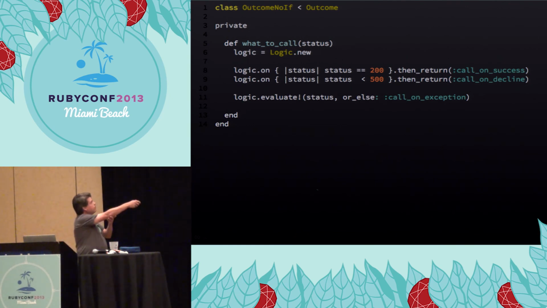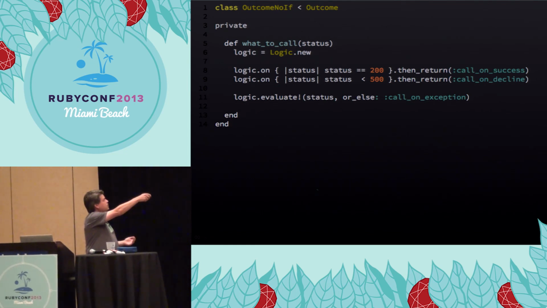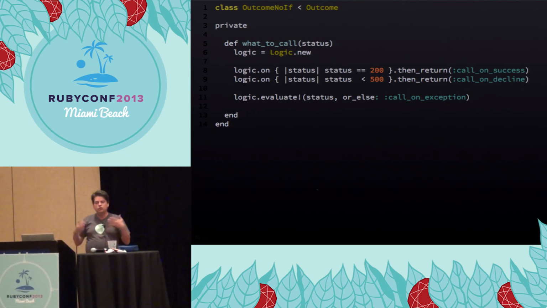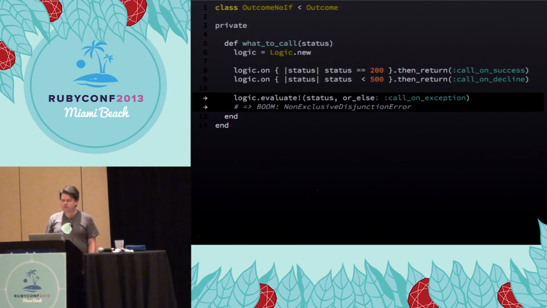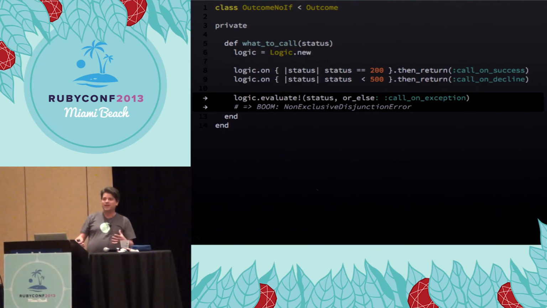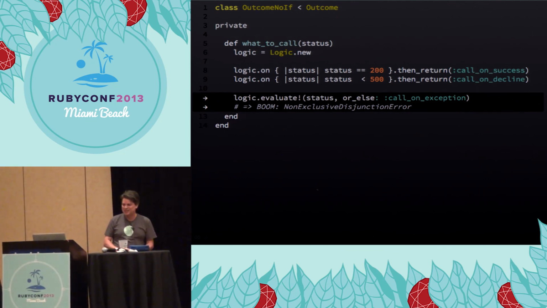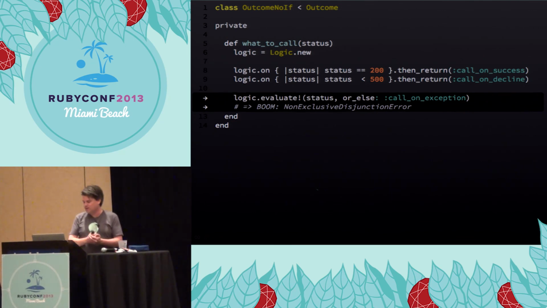So when we evaluate the logic given an input, the logic could say, hey, that input is true for more than one expression. So I don't know which one you meant. I don't know what to do. I'm just going to assume that you haven't thought this through, you've screwed something up, and I'm just going to blow up with a non-exclusive disjunction error. That's the best name I could come up with for that concept. It took a lot of Wikipedia sleuthing to figure that out. So that's kind of handy, right?